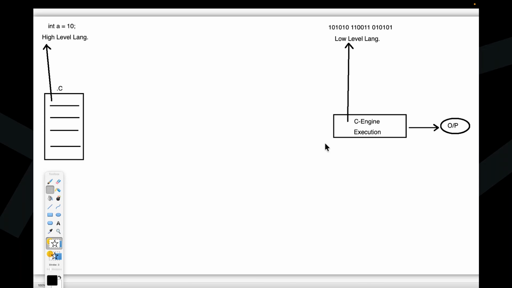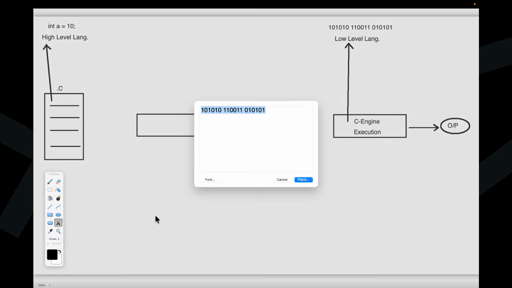Now suppose a translator or conversion mechanism is available here.